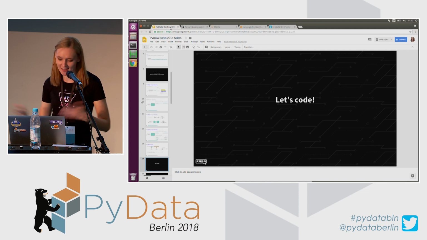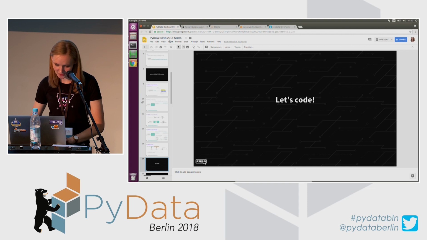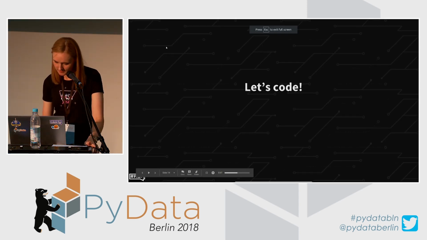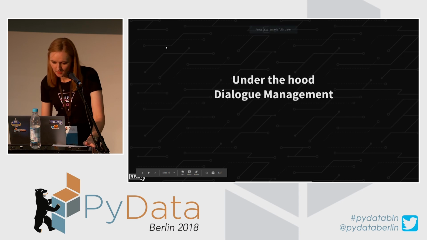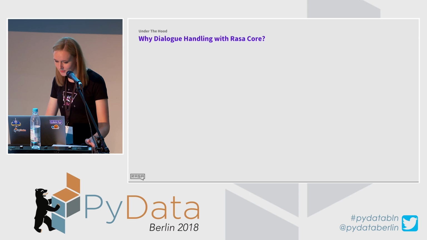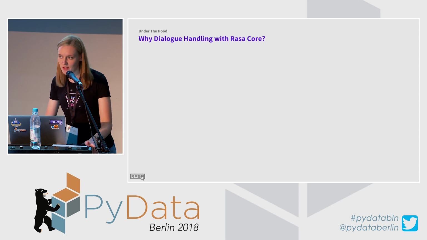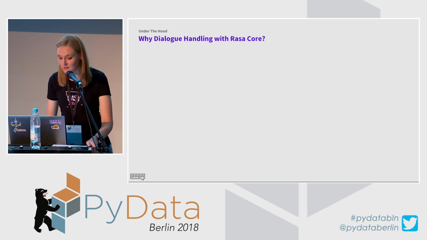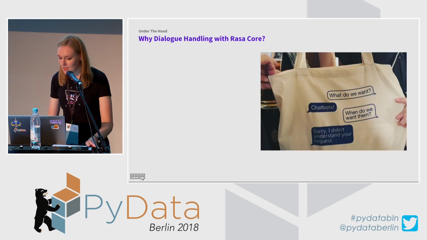Okay, so we have our model, a chatbot understands what I say. That's great. Okay, let's see what's next. So, dialogue management and how it happens and what is under the hood. First of all, why would you want to use dialogue management, using Rasa Core and machine learning in general for dialogue management?